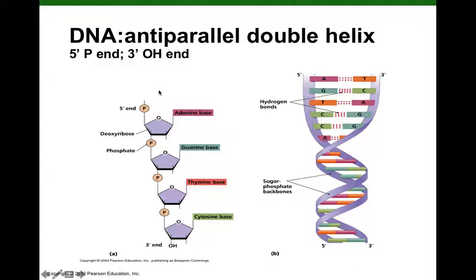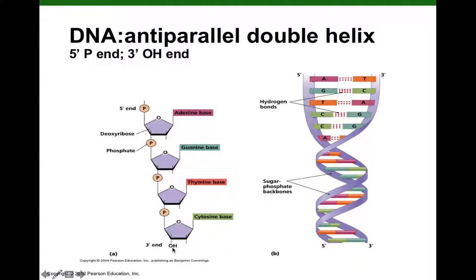So again, this is a little bit nicer picture showing the 5' end. This is DNA, there's thymine, right? And I can also see this is deoxyribose. There's no oxygen there on carbon 2'. This is the 5' end, so this is the head of the DNA strand, and here's that carbon 3' free hydroxyl. So this is the tail or the caboose, the 3' hydroxyl end. So again, incoming nucleotides are added to this end only.